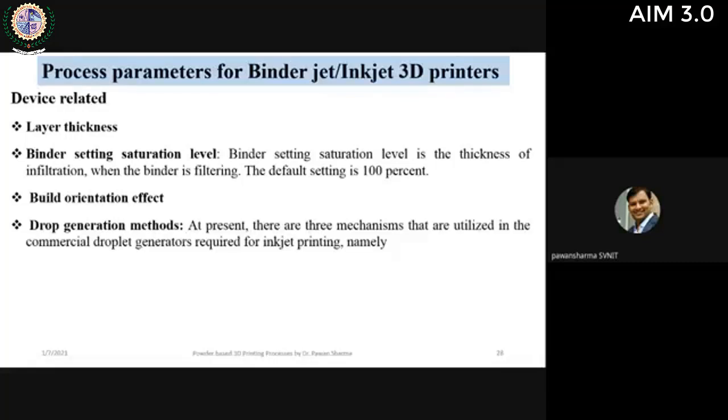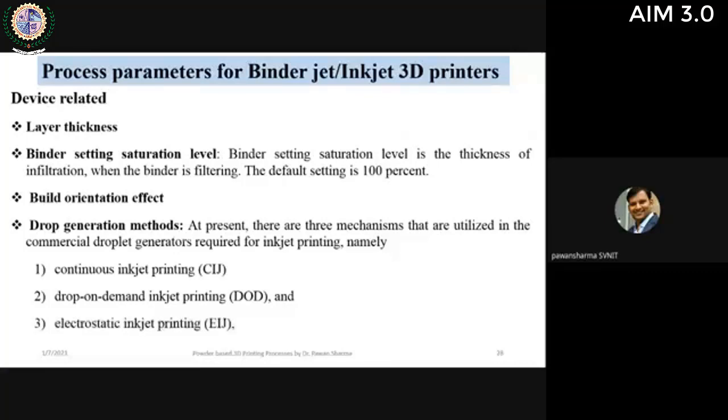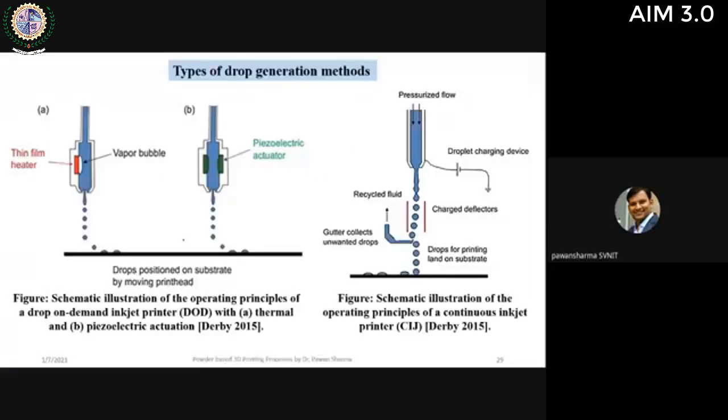There can be different drop generation methods, which are also important. It can be continuous inkjet printing, drop on demand, or electrostatic. So these are three modes. So what are these? If you can see, these are drop on demand, where we are using a heating arrangement. If you use a heater, a vapor bubble will be generated, and due to this vapor bubble, it will apply pressure on the binding agent, and it will come out in the form of drop by drop.